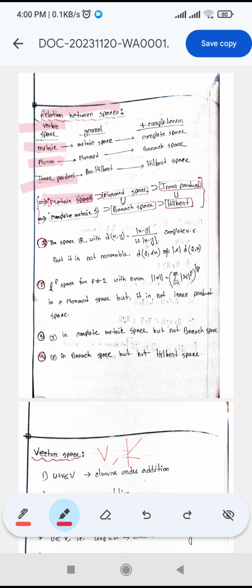Metric space is a superset of normed space. Normed space is a superset of inner product space. So what does this mean? If we take an element from a normed space, then this should necessarily be a metric space. But not all metric spaces are normed spaces. Similarly, not all normed spaces are inner product spaces, but every inner product space is a normed space. So this is the relationship between them.